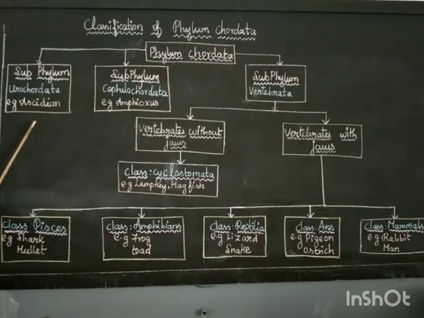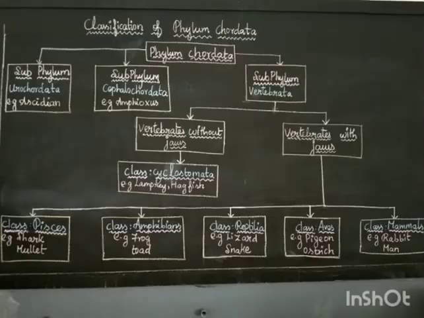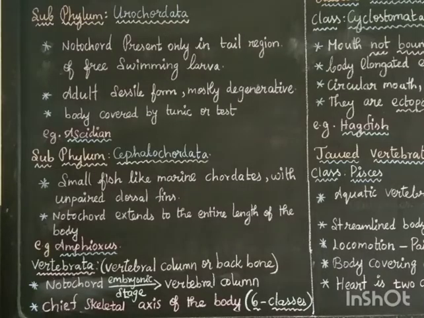Then vertebrates with jaws are classified into 5 classes. Class 1 Pisces, class 2 Amphibia, class 3 Reptilia, class 4 Aves, and class 5 Mammalia. These are the classes in vertebrates with jaws. Let us see each and every class with examples. First we are going to see the subphylum Urochordata and subphylum Cephalochordata.